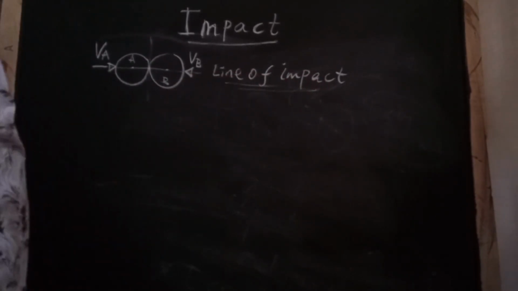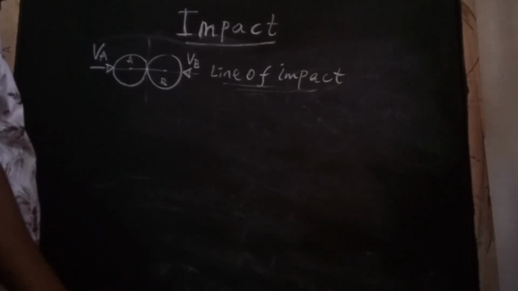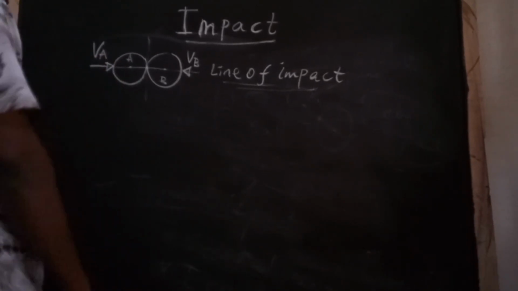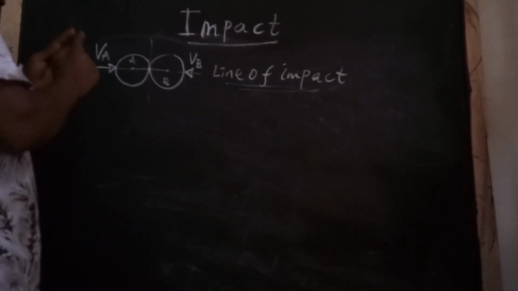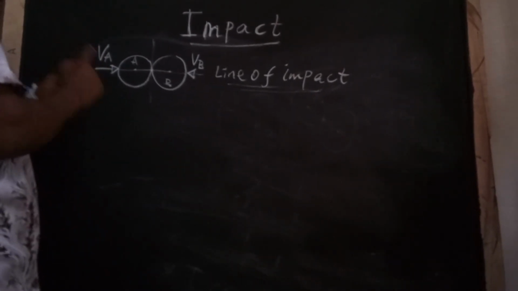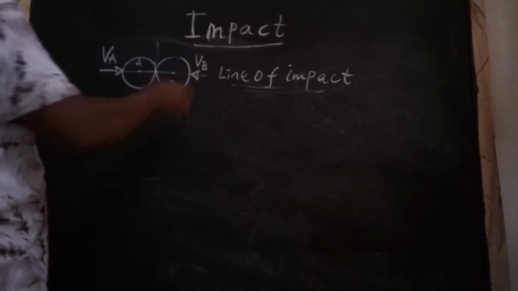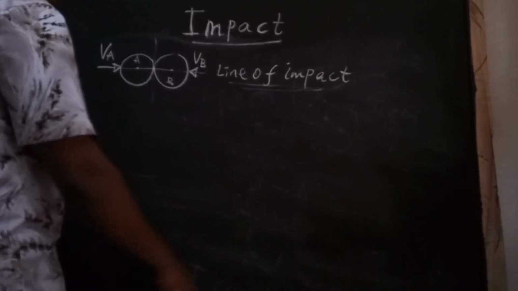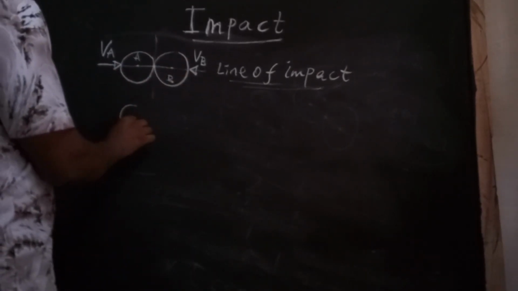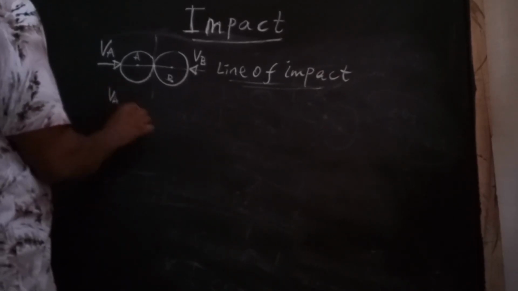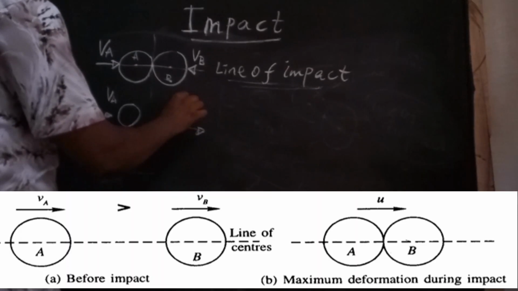So as it becomes central impact, and specifically the direct central impact also, because the two bodies' velocities are acting along the line of impact, and motion is purely unidirectional. Okay, purely one directional. In direct central impact, velocities are purely one directional. The velocity of A is in this direction, and the velocity of B is also in this direction.